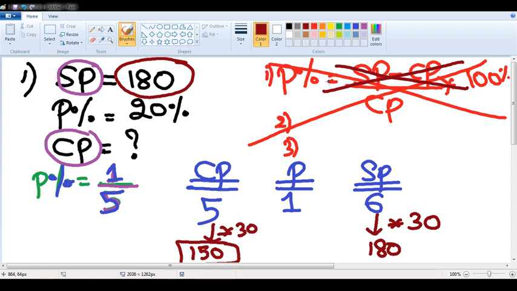It is 150. I am just discussing one or two problems which we have already taken in our previous class, only for the benefit of students who might be attending for the first time, or to revise how to solve questions on profit, loss and discount. I hope it is clear, sir. Probably most of the students already know this method, but I am explaining it one more time so that it will be very clear for you. Next, second question.